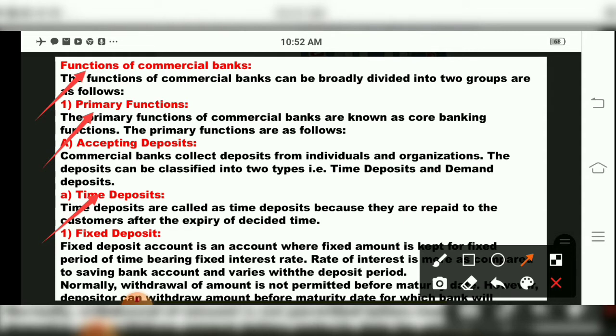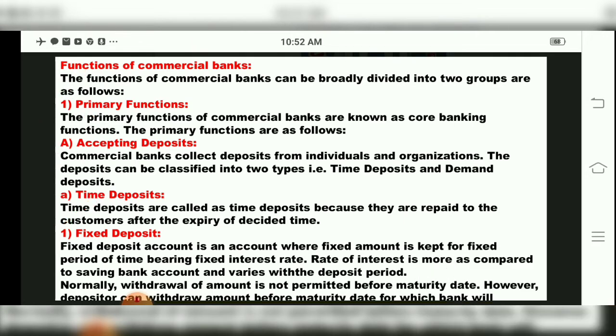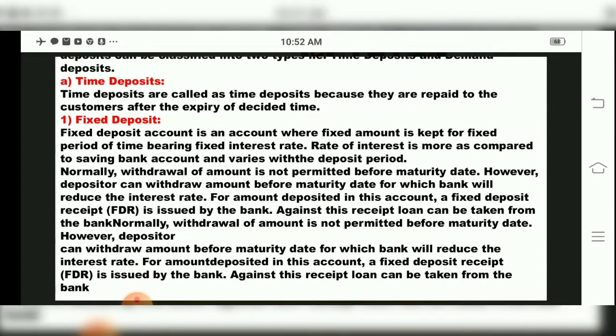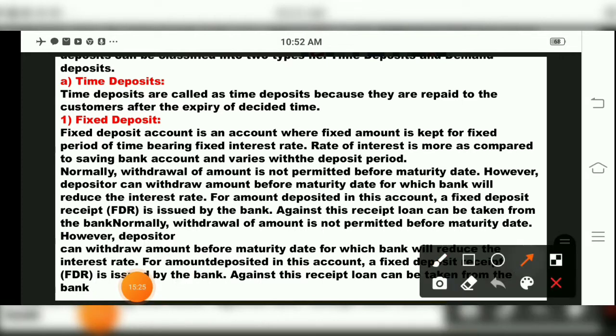So you have to go to the bank and tell them whether you will deposit or withdraw the money or you again want to renew your FD. That is called time deposit. According to the time, whatever expiry is there, the bank will inform you. Then under that time deposit, the first one, children, we have fixed deposit, FD.